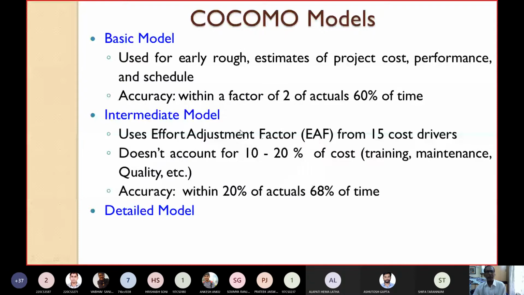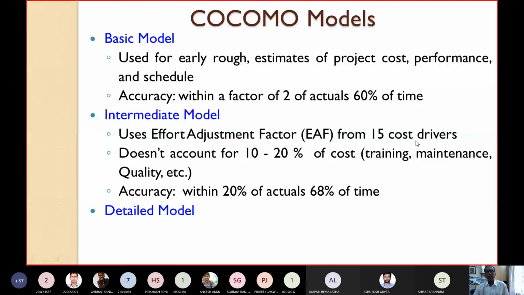If you see the intermediate model, it uses some factors called EAF, the effort adjustment factor. Just like we have seen with function points, where we used some factors, here also it uses effort adjustment factors. From where? From 15 cost drivers. Using the values from those 15 cost drivers, you can compute the effort adjustment factor.